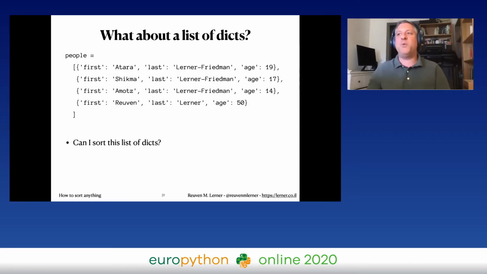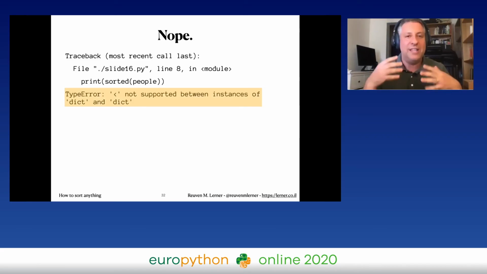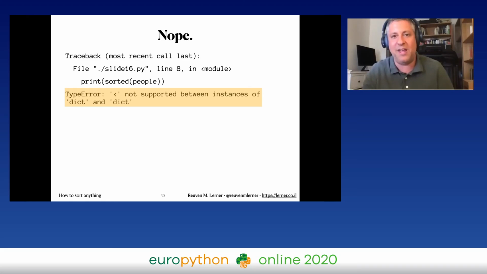Well, let's get even fancier. What if I have a list of dictionaries? So here I have some people, I have my children and me. They enjoy appearing in my slides, or so I think. And we have first names, last names, and ages. So can I sort this list of dicts? Nope, can't do that. Why? Same sort of errors we saw before. Python does not know how to use less than between instances of dict. It doesn't know how to compare dictionaries in this way.